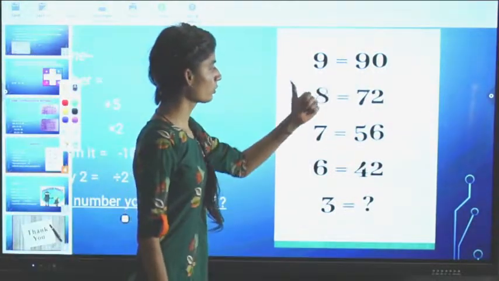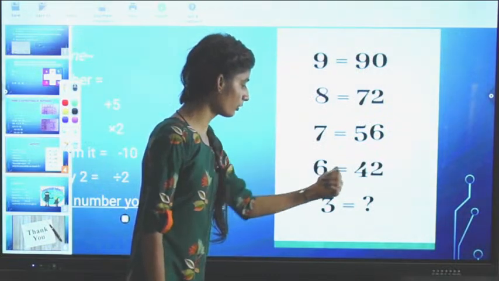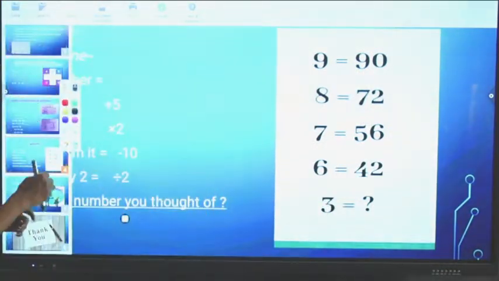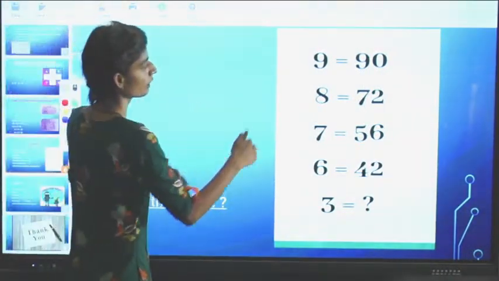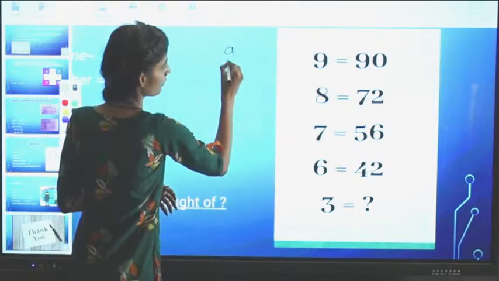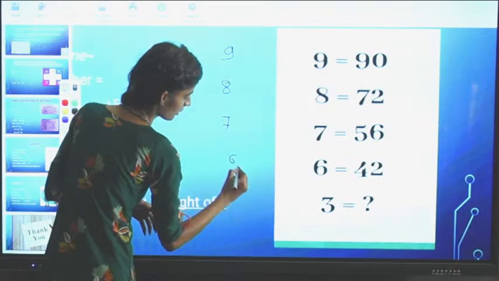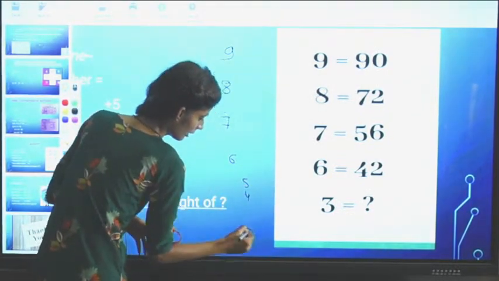9 equals 90, 8 equals 72, 7 equals 56, and 6 equals 42. Then 3 will be equal to what? This you have to tell. First look at one thing. The numbers are in continuity. Reverse counting. It is 9, 8, 7, 6, 3. Meaning we have skipped 5 and 4 and then 3.